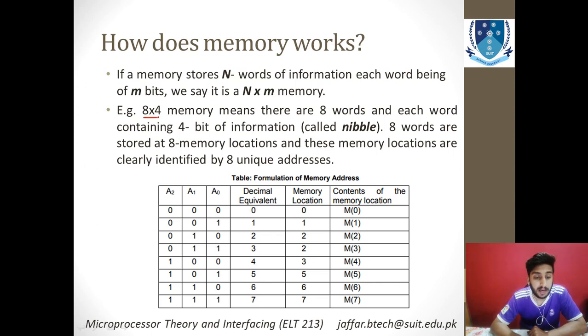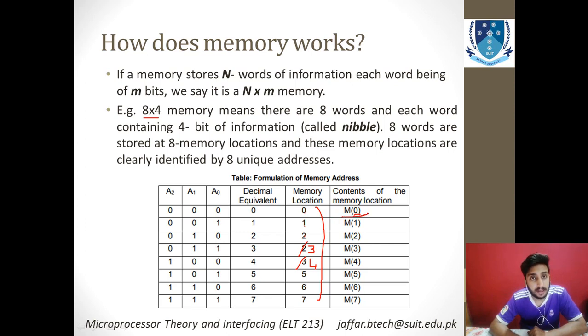So the locations that you will be needing will be 8 cross m. Let's say we have 8 memory locations, because you want to store those 8 words, starting from 0, 1, 2, 3, 4, 5, 6, 7. You need to have 8 different locations, and this is the content that's stored at that specific location.